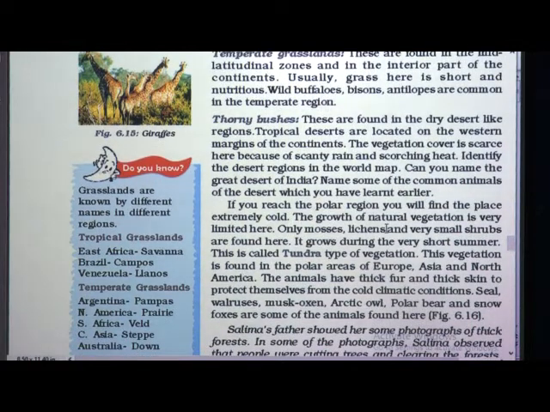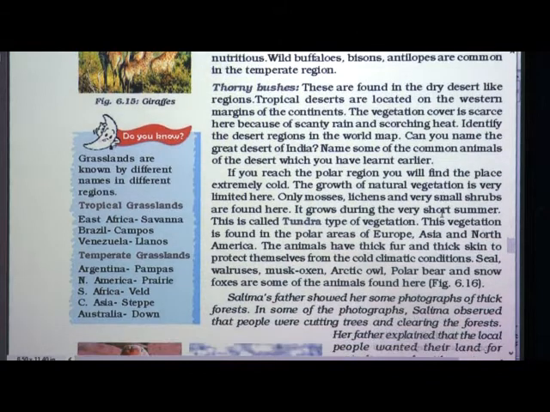If you reach the polar region, you will find the place extremely cold. The growth of natural vegetation is very limited here. Because of very hot climate the vegetation is less, and because of very cold climate also the vegetation is less. Only mosses, lichens and very small shrubs are found here. They grow during the very short summer.